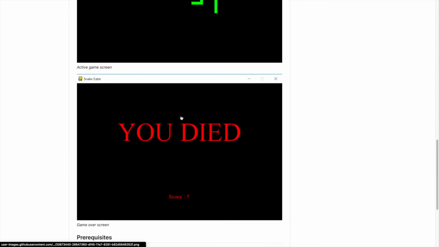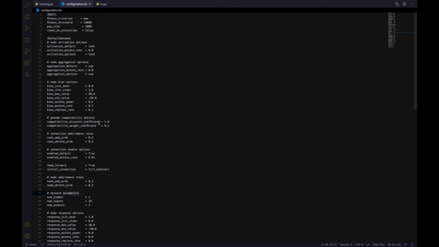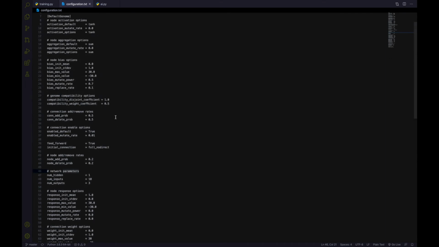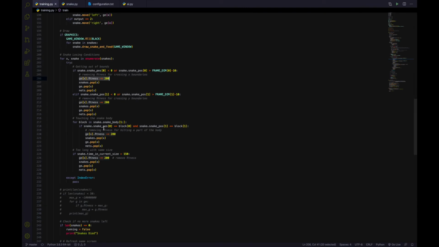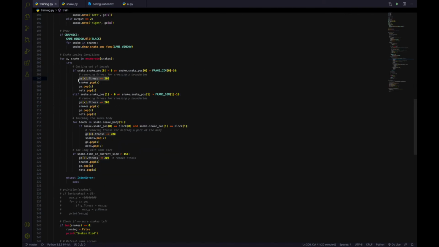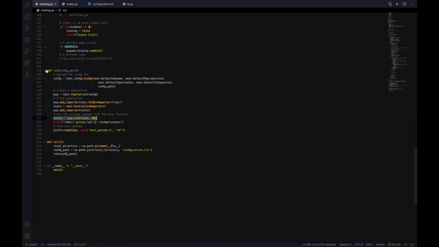The three main things that we need in order to get the NEAT module working are the configuration file, the fitness function, and the run function. The config file allows us to control hyperparameters like the number of inputs, outputs, hidden layers, the population size, and the activation function for the neural network. The fitness function, which in our case was our main game function, is what we use to evaluate the fitness of each snake and return it. The run function is what feeds our game information and configurations to the NEAT API in order to apply the genetic algorithm and pick the best of the populations.